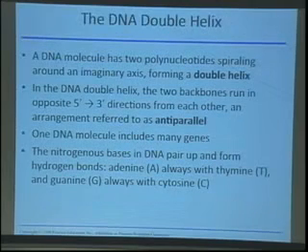Okay, so just a couple more things. We're going to do one more iClicker in about 1 minute. I want to tell you one more thing before we do that, and this is about the DNA double helix. So DNA has 2 polynucleotide strands that basically form a double helical structure.